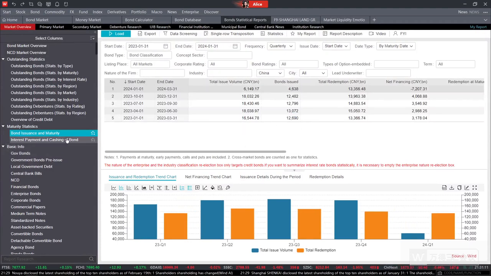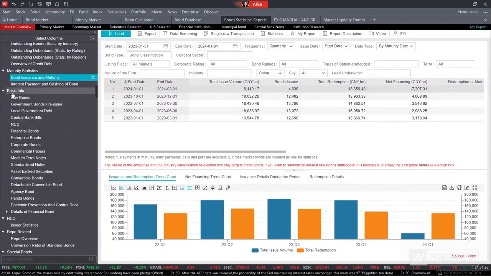So this is the bond issuance, repayment and maturity part, which can be helpful for the analysis in the maturity statistic. After that, if you want to get statistical data for a specific bond, we can scroll down and find the basic information over here. It includes all the bonds that you may be concerned with, like government bonds, pre-issue, local government debt, and also NCDs. So this part provides all kinds of bonds that you may be concerned with. You may click one of them to get the information we need.